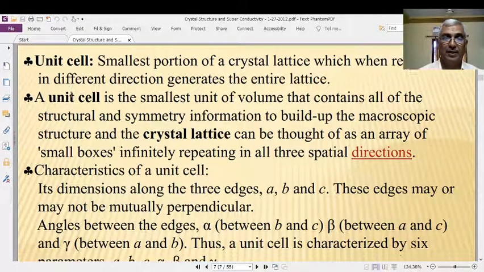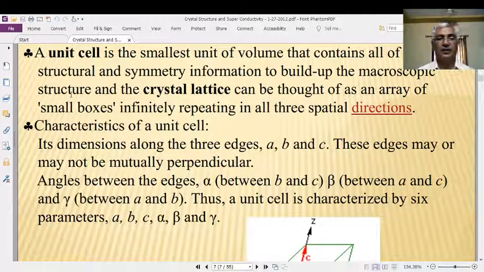Why are we talking so much about the unit cell? Because in order to understand the crystal structure, we need the smallest part of it. We will be able to evolve certain parameters for this unit cell.